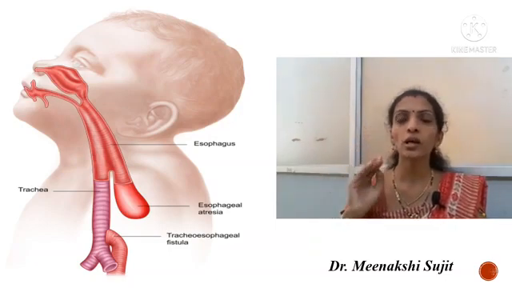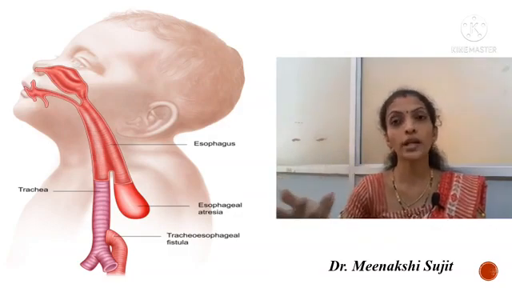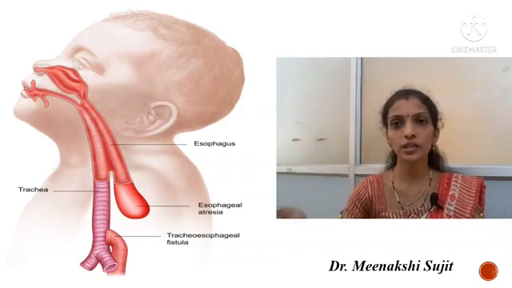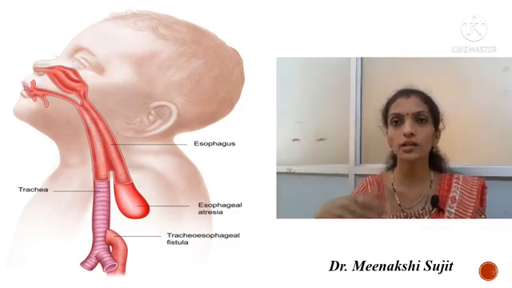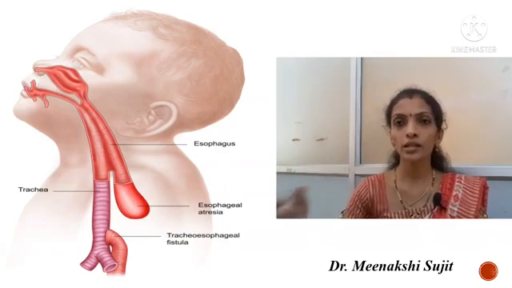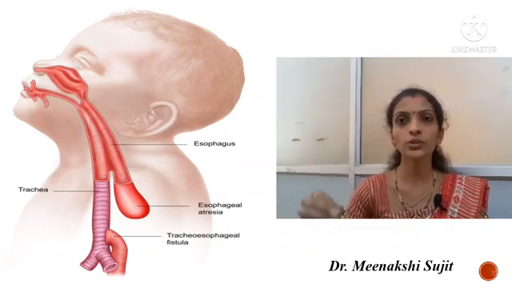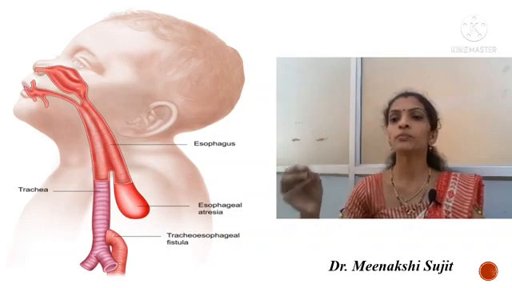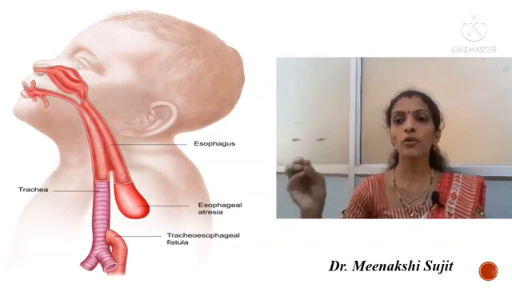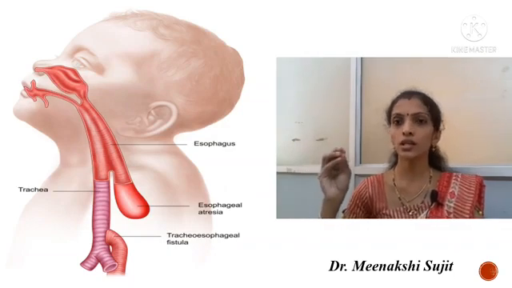Coming to the diagnosis, how can we diagnose this, because it is an internal part, right? Trachea, esophagus, it's an internal part. How can we guess that the baby is having this? To diagnose, what all do we need to test or analyze? Obstruction is met by the nasogastric catheter about 10 centimeters from the lips.